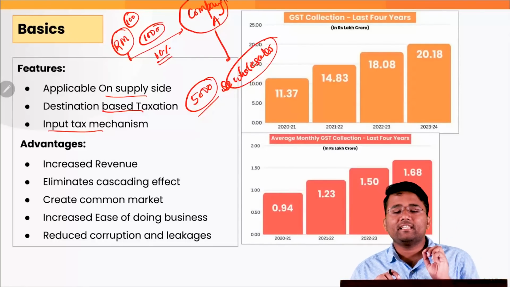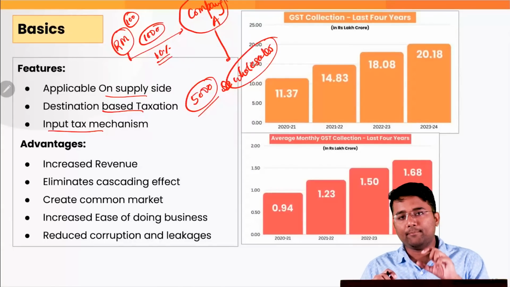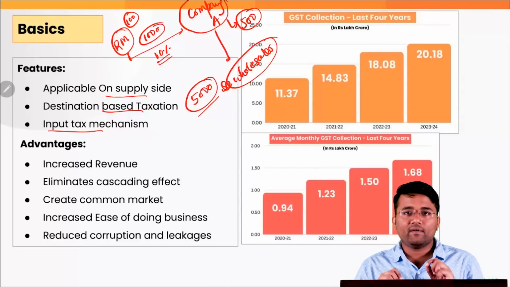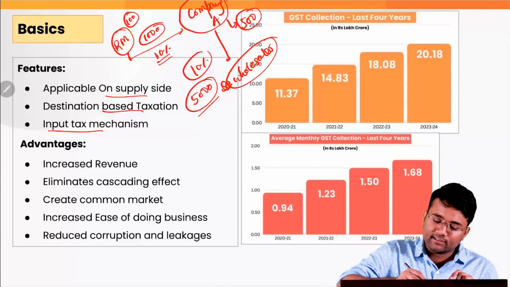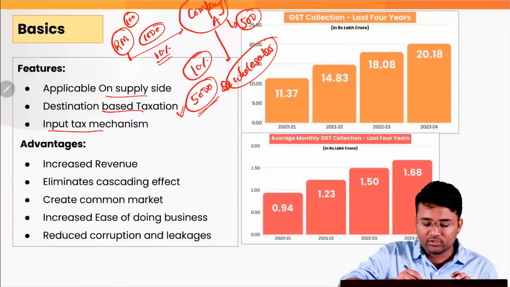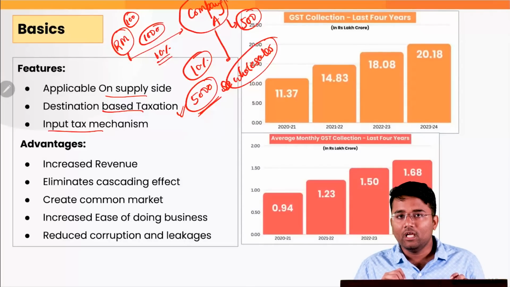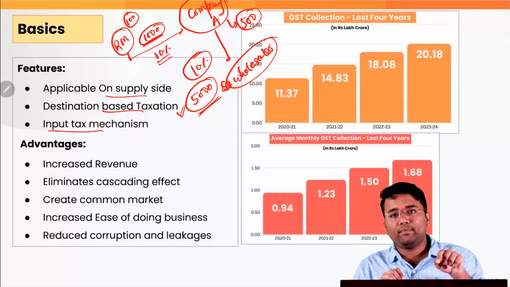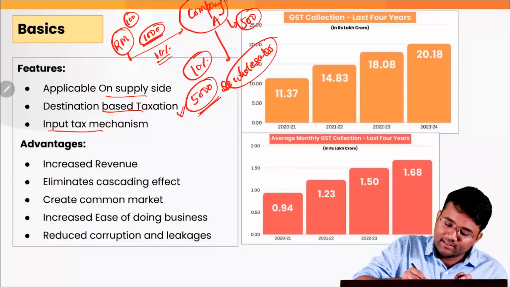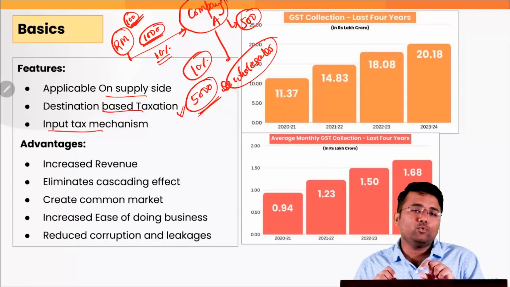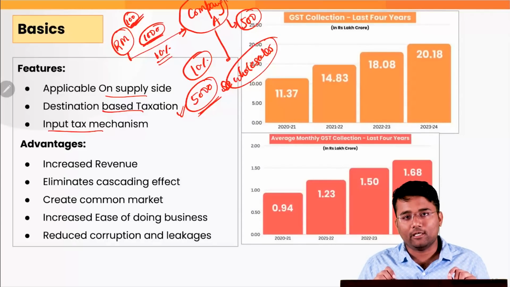Now again, let's suppose a 10% tax is applicable and this company is liable to pay at least 500 rupees because of the 10% tax levied on this value addition, or the final value of goods and services that company A produced, and that is 5000 rupees. But if you see, this 1000 rupees which was charged to company A by the raw material supplier already had 100 rupees of tax incorporated in it.